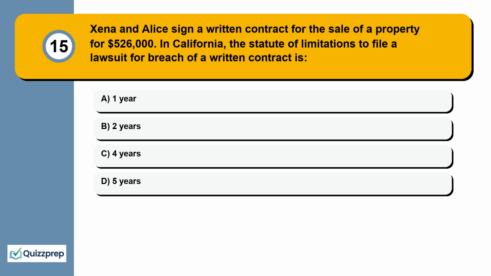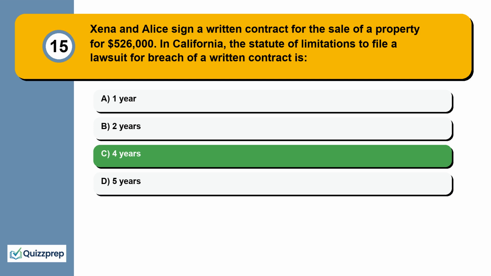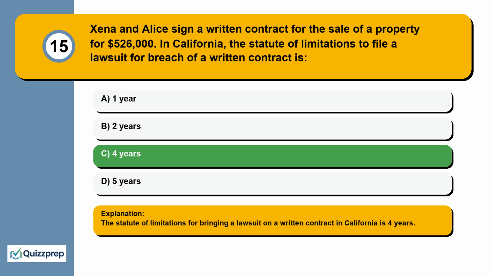Question 15. Zena and Alice sign a written contract for the sale of a property for $526,000. In California, the statute of limitations to file a lawsuit for breach of a written contract is 1 year, 2 years, 4 years, 5 years. The statute of limitations for bringing a lawsuit on a written contract in California is 4 years.